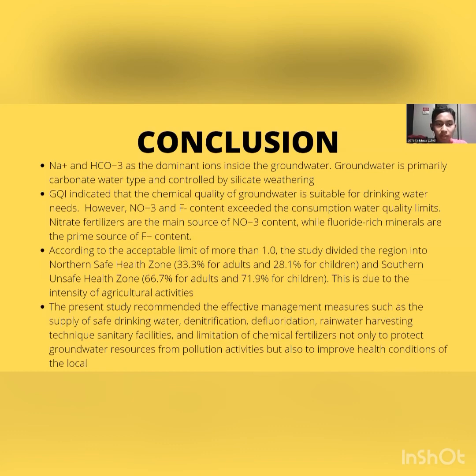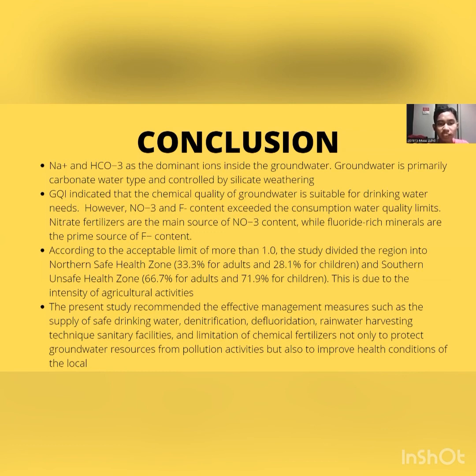Now, the conclusion. It's shown that sodium and HCO3 minus are the dominant ions inside the groundwater, meaning that the groundwater is primarily carbonate water type and controlled by silicate weathering. The groundwater quality index indicated that the chemical quality of groundwater is suitable for drinking water needs. However, nitrate and fluoride ion content exceeded the water quality limits for consumption, with nitrate fertilizers and fluoride minerals being the culprit of the increasing ion concentration.